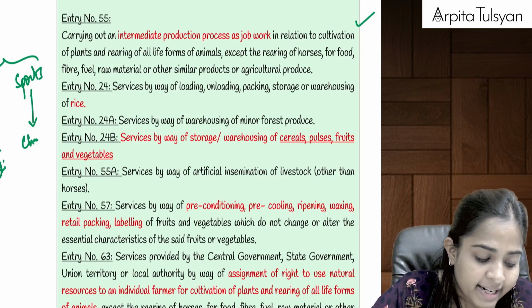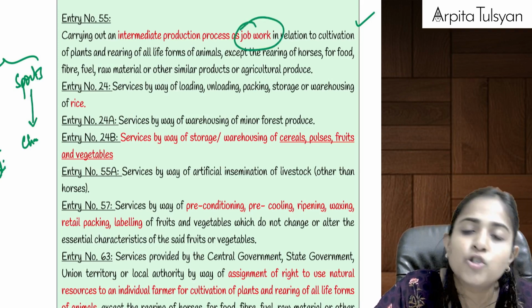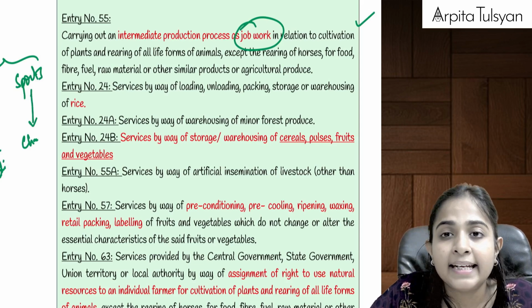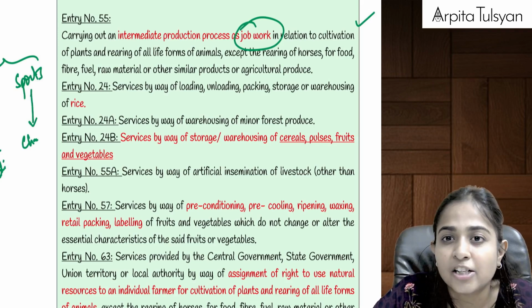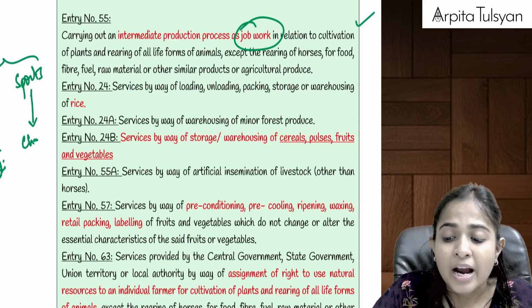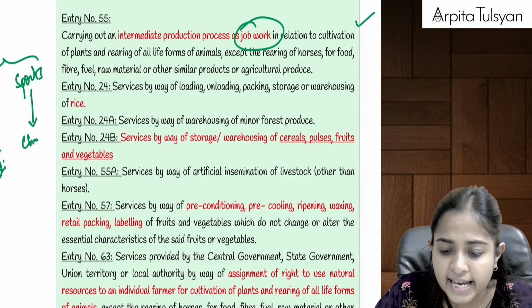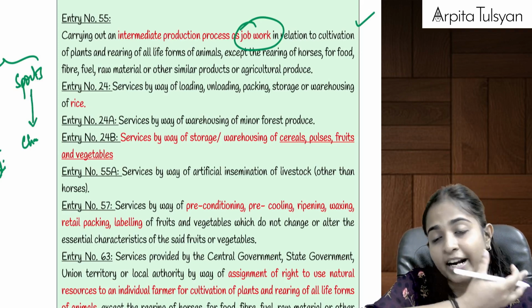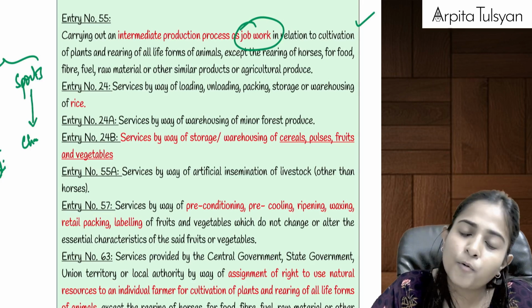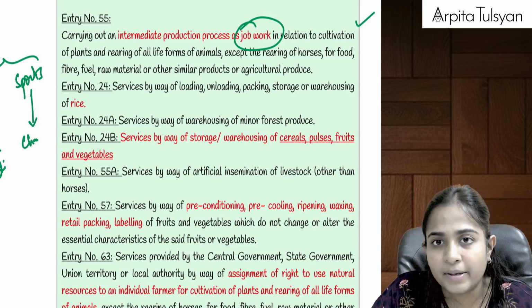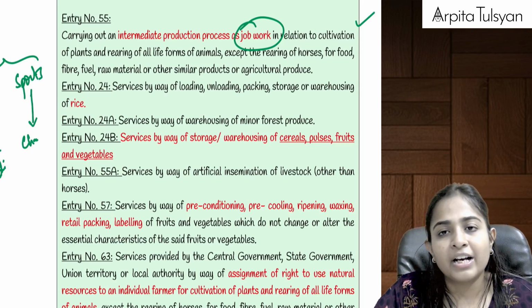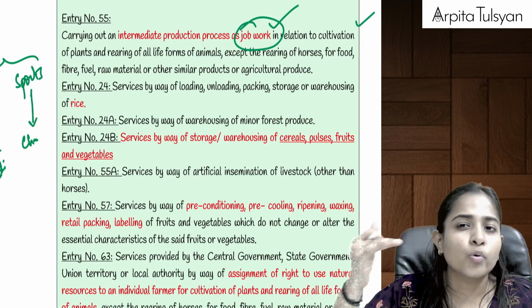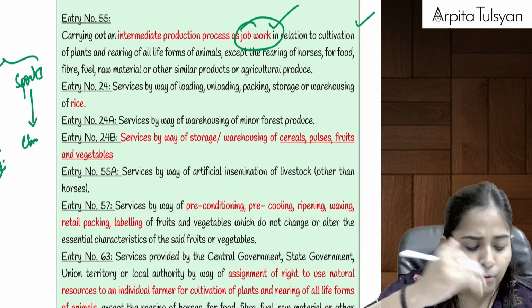Now if we are providing any services as a job worker, remember we had studied one of the services where we discussed carrying out agriculture operations at the agricultural farm itself, like cleaning of potato, drying, trimming, sun drying, fumigating, etc. Those services we had availed from someone who was providing them at the agricultural farm itself. Now let's say we are giving our agricultural produce to a job worker and telling the job worker, please do so and so activities on our agriculture produce and please give it back to us.